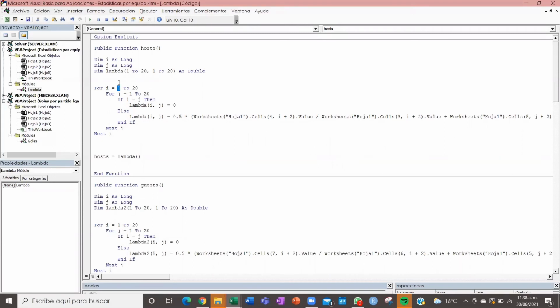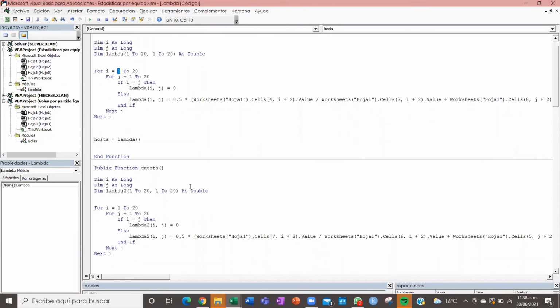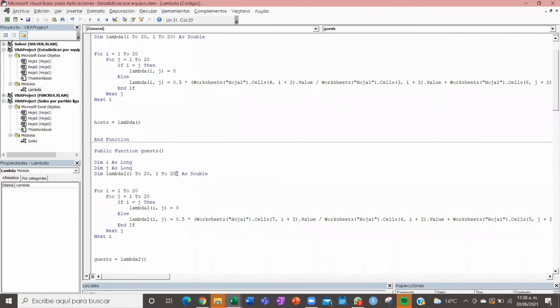Then team 2 playing against the other teams, team 3, etc. And the same for the guests. Now we do what we did for the hosts, but for the guests we multiply 0.5 by the goals against at home divided by the matches at home, plus the goals for away divided by the matches away. And with that, we got the matrices that I already showed you.